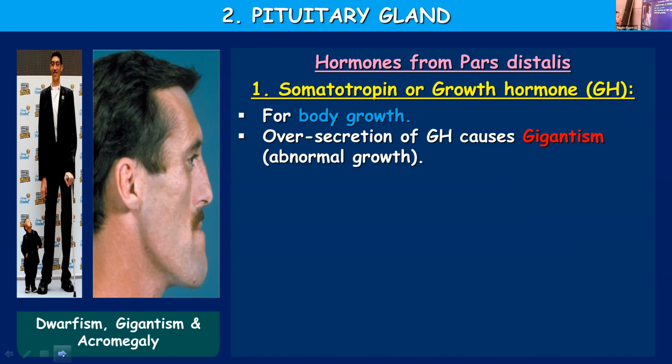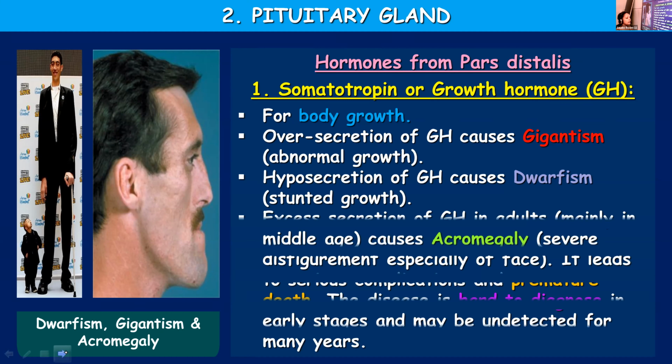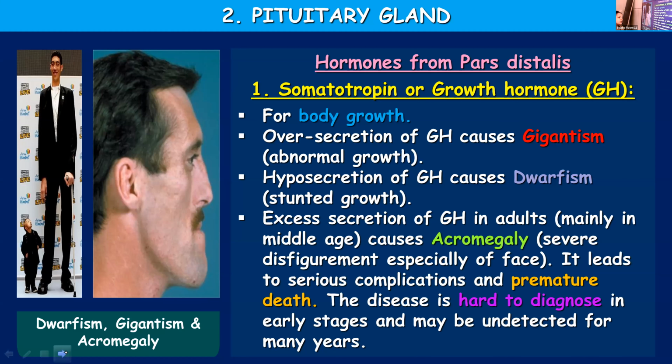So it is because of the excess secretion of growth hormone. And hyposecretion, a low secretion or less secretion, causes dwarfism. So already I told you that excess will cause gigantism and less amount will cause dwarfism.